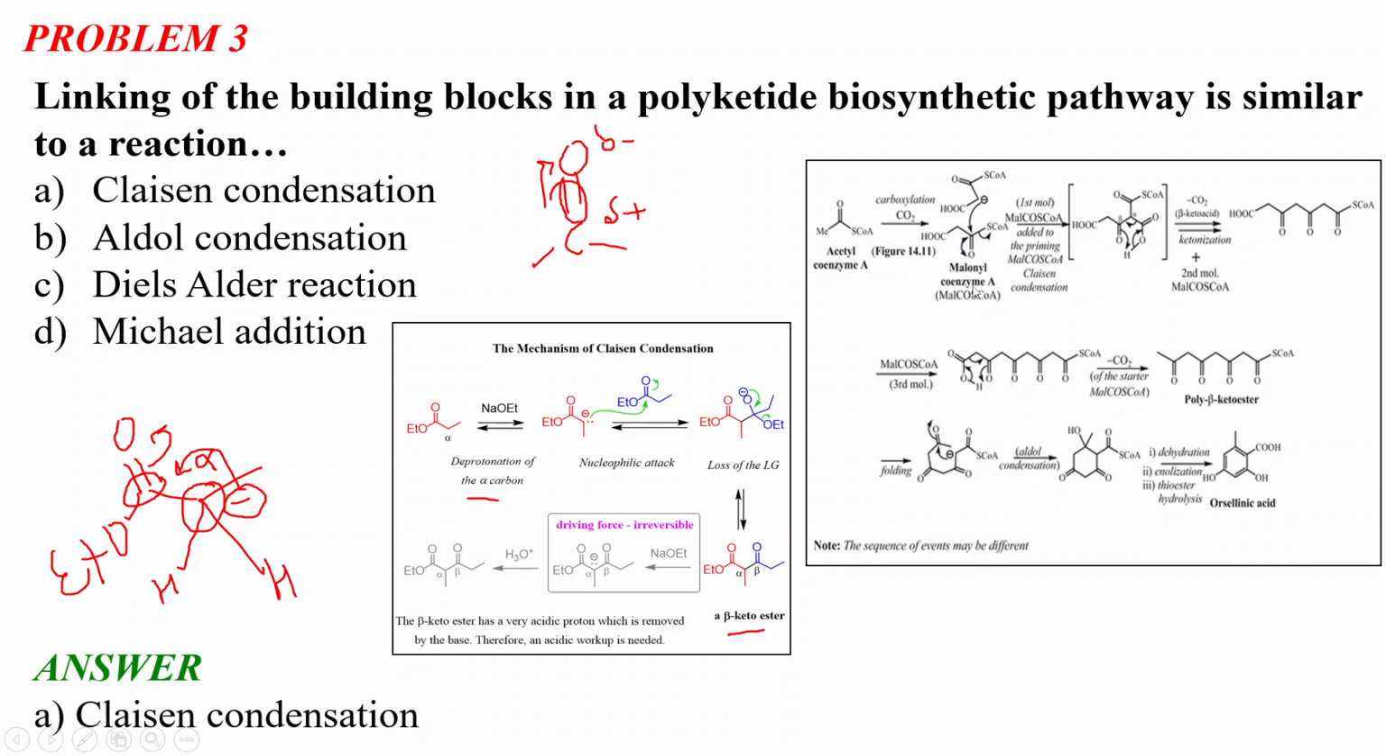Okay, now what will happen? In this two malonyl CoA unit, there will be a negative charge on the alpha carbon after the deprotonation, which will attack the other carbonyl carbon of a malonyl CoA enzyme. And we will have this kind of beta keto ester, so the mechanism is similar to this Claisen condensation reaction. And like this, there will be the formation, linking of the building blocks.